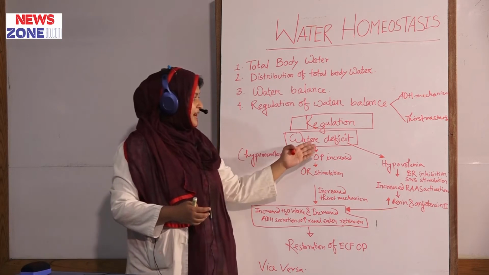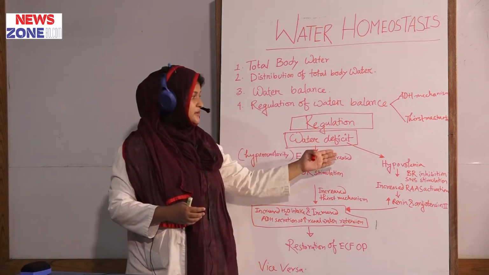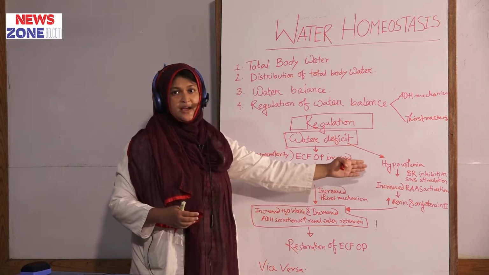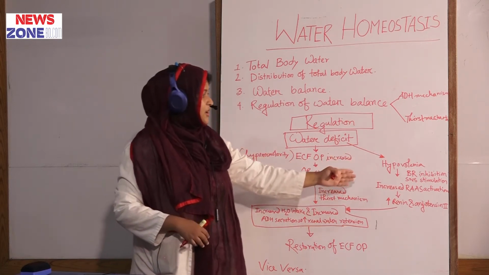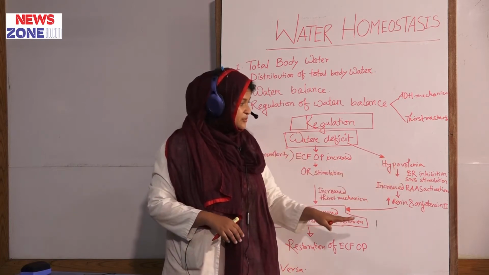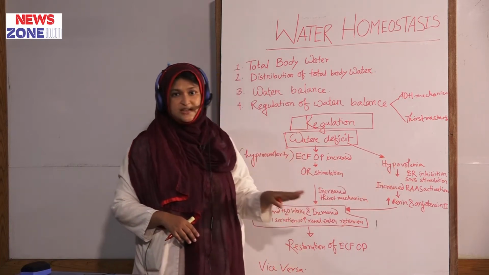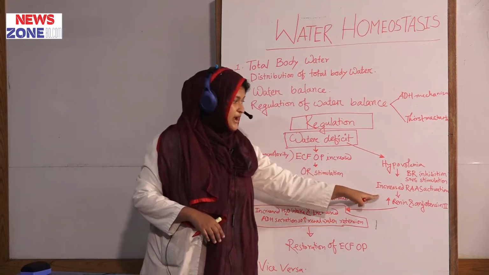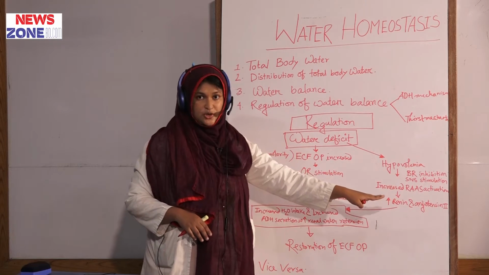On the other hand, if there is a water deficit which causes hypovolemia, decreased volume of the extracellular fluid compartment, it causes baroreceptor inhibition, sympathetic nervous system stimulation, activation of the renin-angiotensin-aldosterone system, and increased renin and angiotensin 2 secretion.